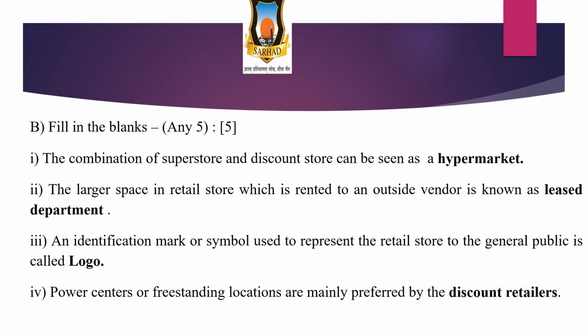Let's see the B. Question number 1.B. Fill in the blanks. This is for 5 marks. The combination of a superstore and discount store can be seen as a dash. The answer is hypermarket. A combination of superstore and discount store is known as a hypermarket.